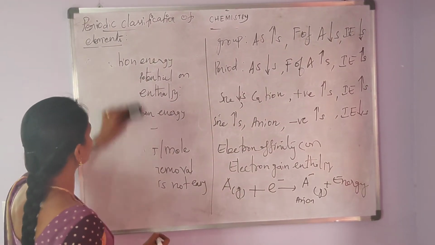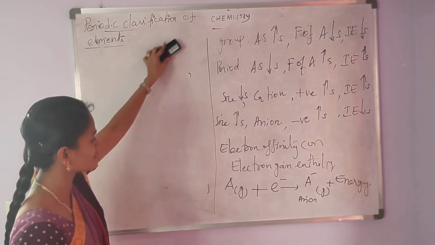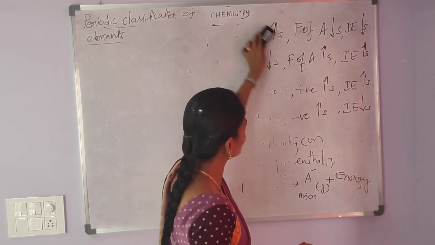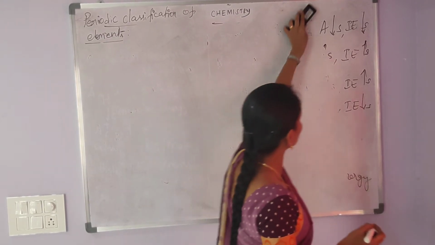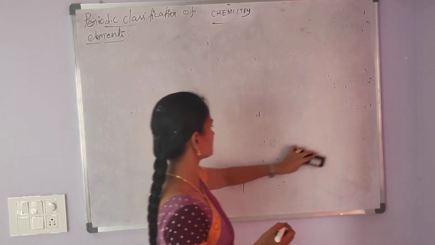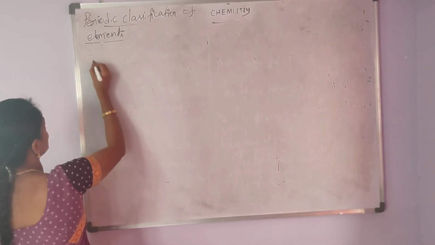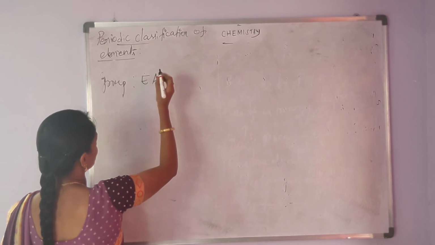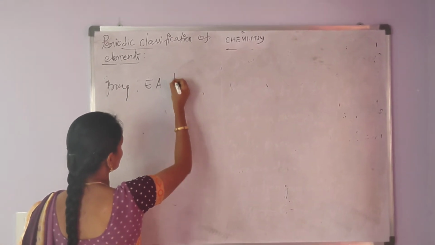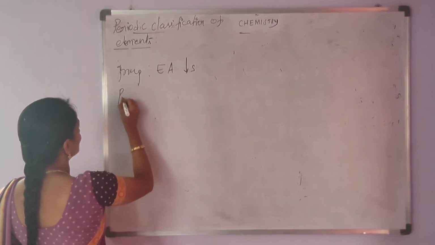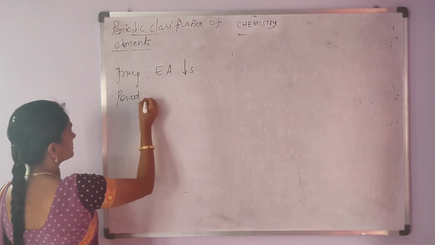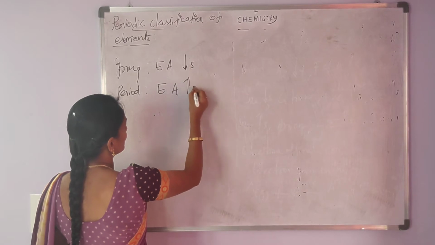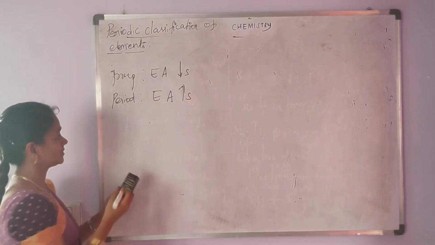Electron affinity is the amount of energy released when a neutral gaseous atom accepts an electron to form the anion. Like ionization energy, in a group electron affinity decreases, and in a period electron affinity increases.